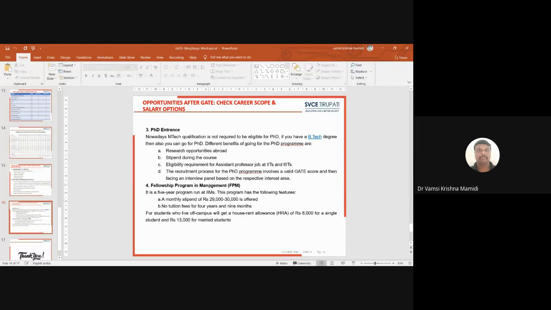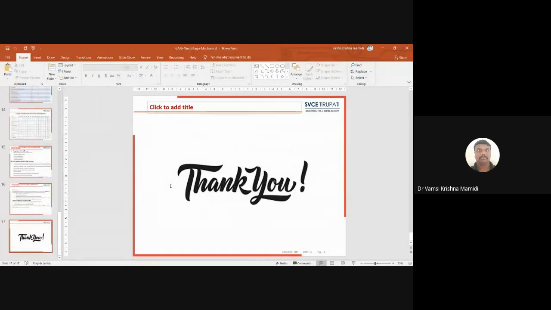At the same time, if the government has a call for contract-based jobs, like under TechUp, there also you can get a good salary, but it is a 3 or 4 year job opportunity on a contract basis. In that case it's a good pay, but time dependent. In those cases also you need to have a GATE score. If you have a good GATE score, you can grab the opportunity. This is about the basic things about the GATE examination.